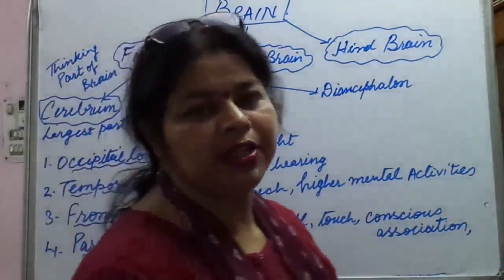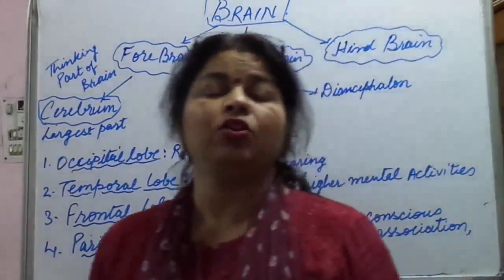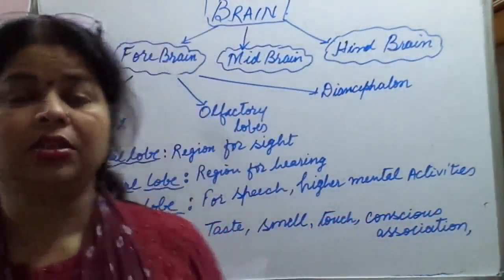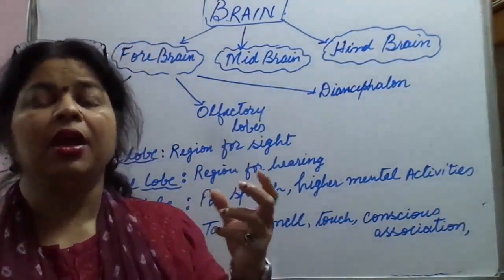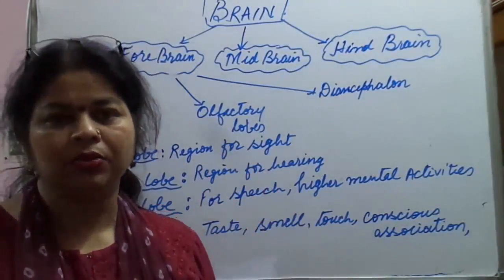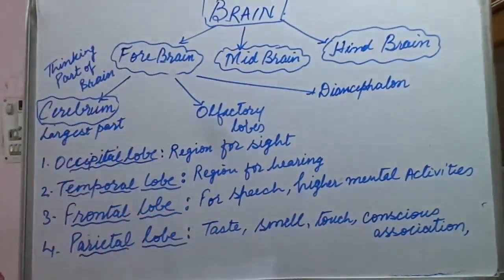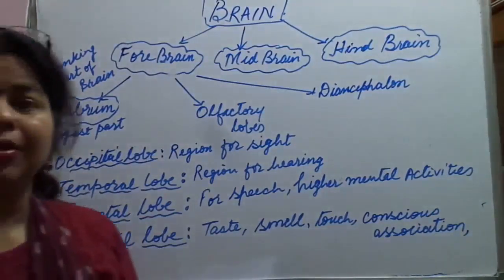And you will be surprised to know that cerebrum is the largest part of the brain, and it is proportionately larger in human beings than any other organism. Why is it so? Because it is the thinking part of the brain.